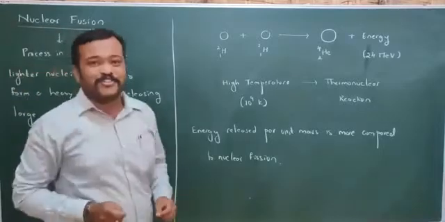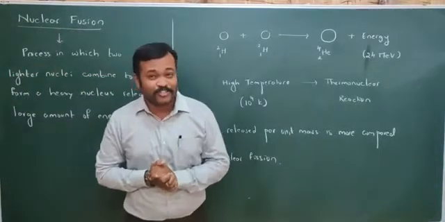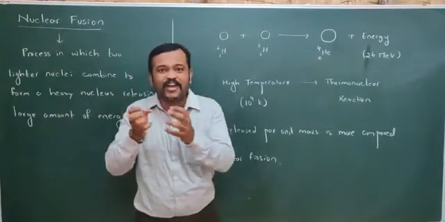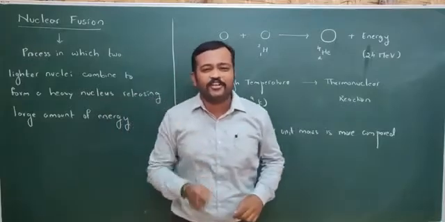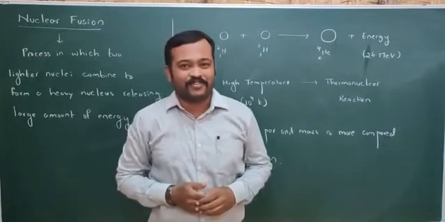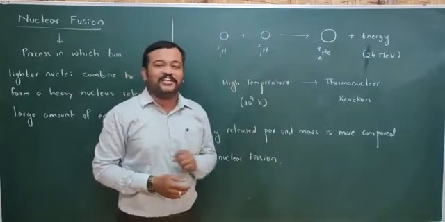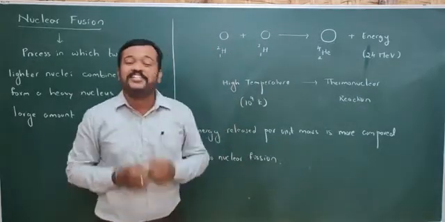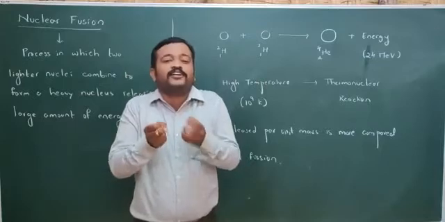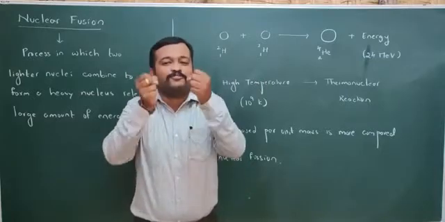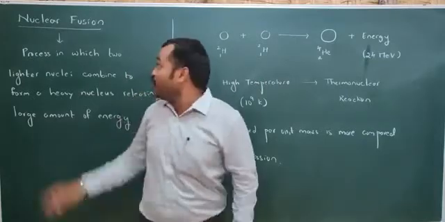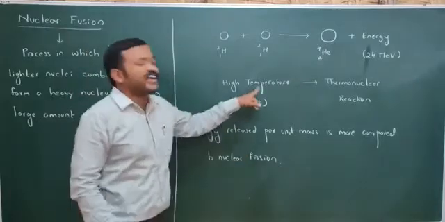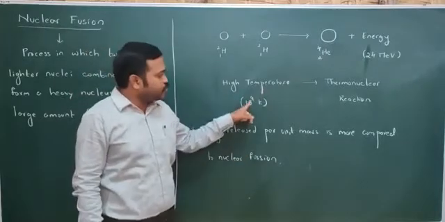Now let us move on to nuclear fusion. Nuclear fusion is a process in which two lighter nuclei combine to form a heavy nucleus, releasing a large amount of energy. But to combine these two lighter nuclei is not that simple, because these nuclei are positively charged. When they are brought together, there exists Coulomb's repulsive force. That is the reason why nuclear fusion takes place only at a higher temperature, about 10⁹ Kelvin.